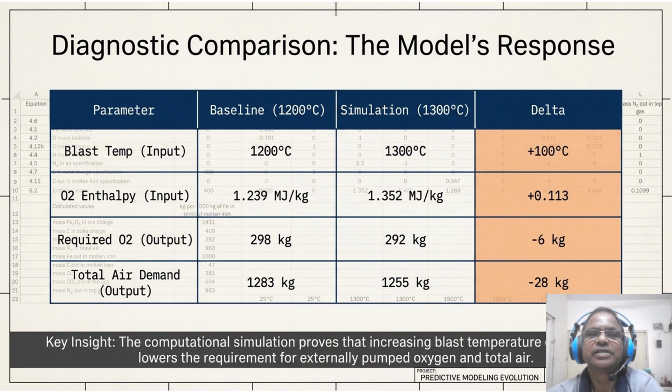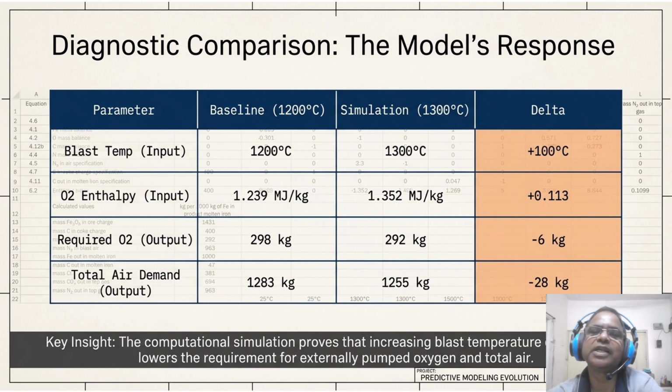So this simulation proves that hotter air demonstrably reduces the mechanical work of our blower. So for a high output furnace, saving 28 kg of air per ton translates to massive annual electricity and oxygen plant savings. So we are substituting heat for mechanical power.